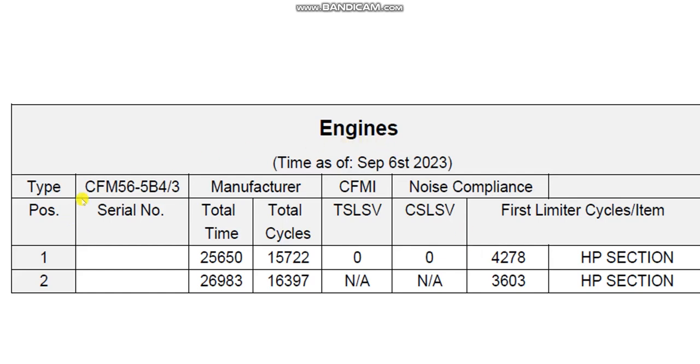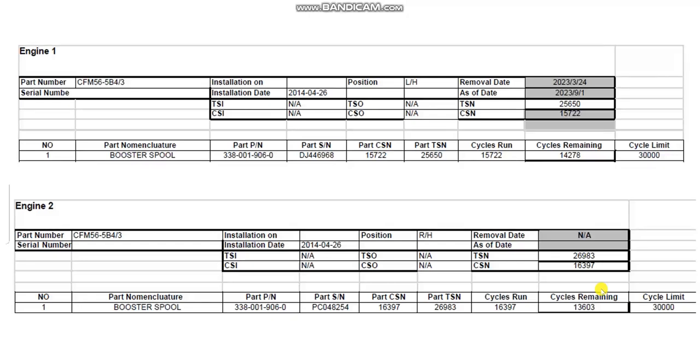Engines, the positions here, 1 and 2, or left and right. Serial number, unknown here. The manufacturer, CFM, here, noise compliance. Total time, total cycles. Here, total time since last shop visit. Cycles since last shop visit. The first limiter for engine 1 here, the second here. Here the life limited parts for engine 1 and here engine 2.